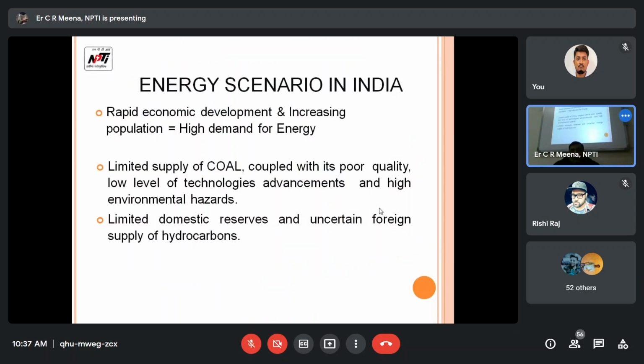Energy scenario in India: rapid economic growth, development and increasing population mean high demand for energy. This is the reason. There is limited supply of coal coupled with its poor quality, low level of technological advancement, and high environmental hazards. If we generate through thermal power stations, so many types of pollution are created and the environment is damaged. That is very hazardous to the environment. Also, there are limited domestic reserves and uncertain foreign supply of hydrocarbons.